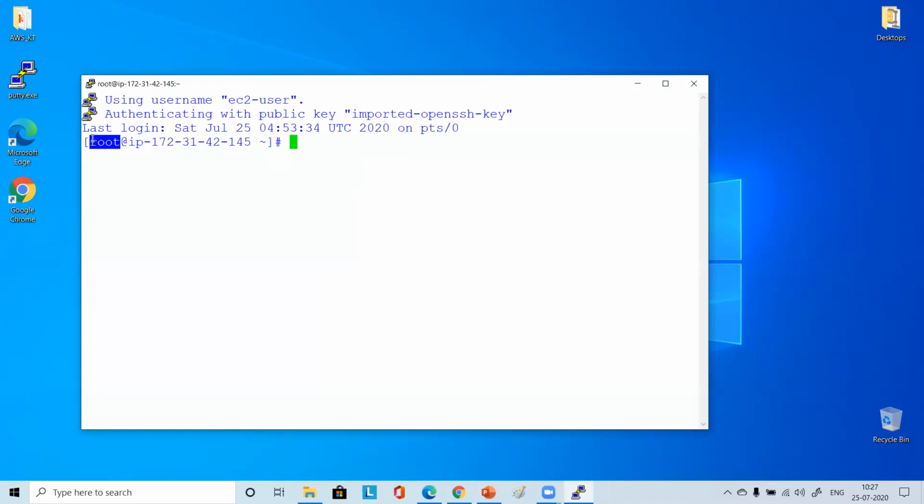Now it may be EC2 for you. So just do sudo su dash.